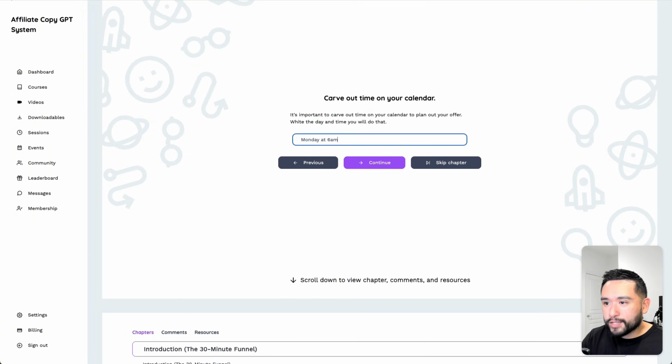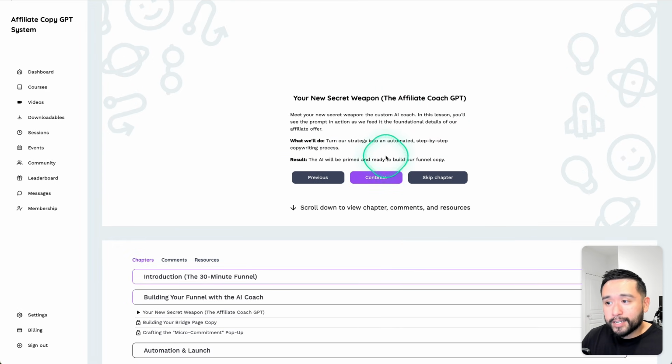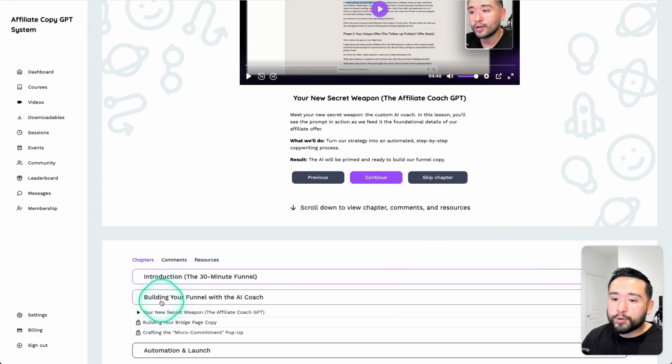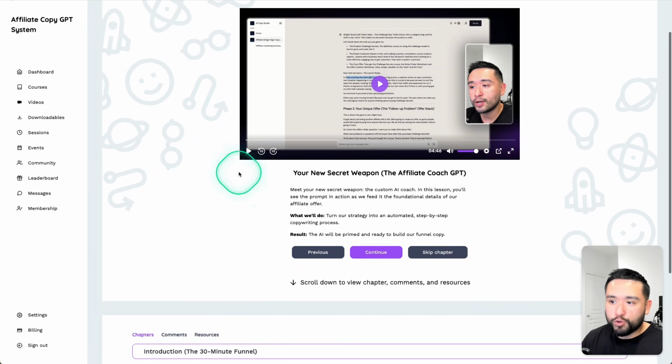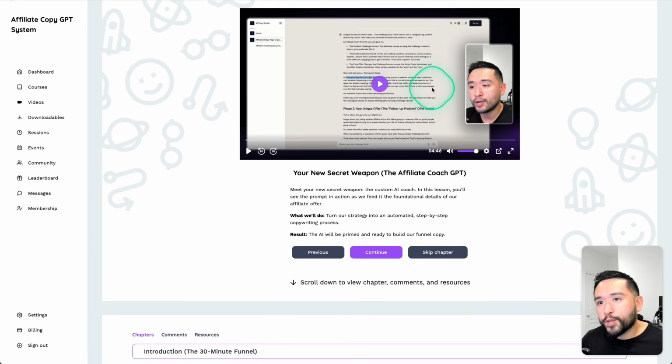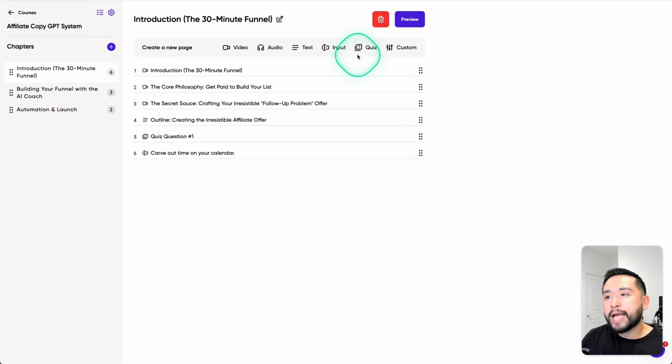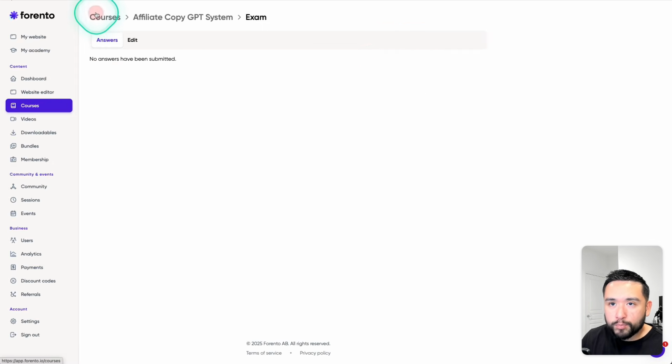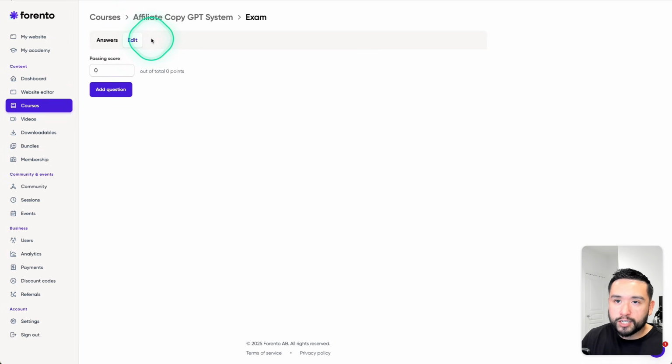Now, the last part of chapter 1 is this form. So I can type in any text. I can say Monday at 6 a.m. is when I will carve out time on my calendar to do this course. Then I can click on continue. Then it will jump to chapter 2. The first page of chapter 2 will show up here. So this is how you consume the course material. Now, when people answer the quiz questions, I do believe that the answers will be listed out right over here under the exam section. And you can also set a passing score as well.